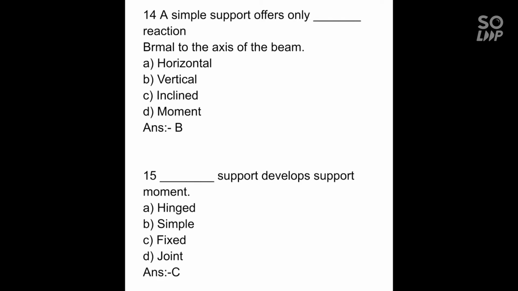14. A simple support offers only reaction normal to the axis of beam. A. Horizontal, B. Vertical, C. Inclined, D. Movement. The correct option is B. Vertical. 15. Fixed support develops support movement. Option A. Hinge, B. Simple, C. Fixed, D. Joint, and the correct option is C.